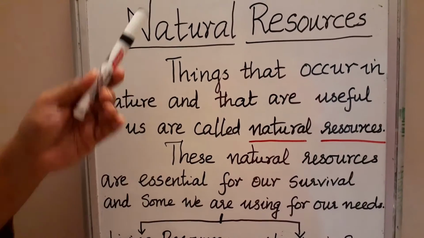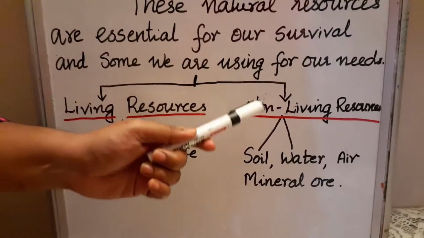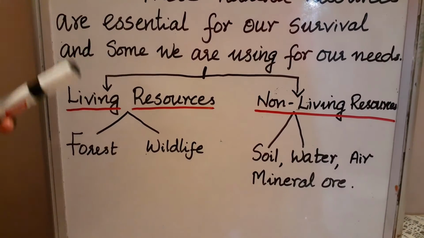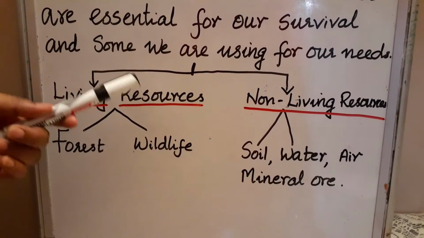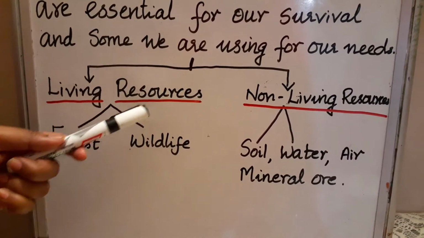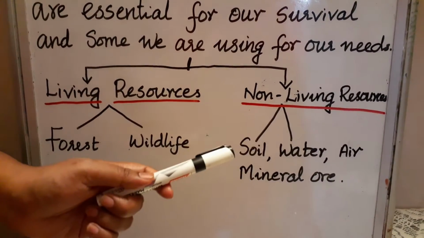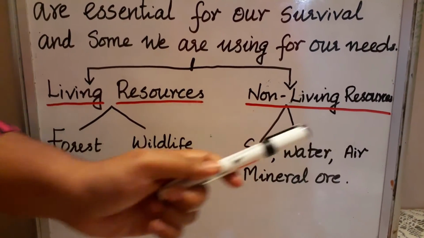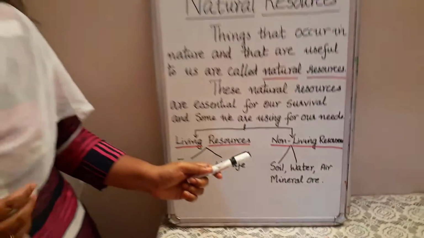So basically the natural resources are divided into two: living resources and non-living resources. Examples of living resources are forest, wildlife and so many other examples. Whatever resources have life are known as living resources. And non-living resources are without life. Examples of non-living resources are soil, water, air, minerals and the like. So I hope it is clear for you.